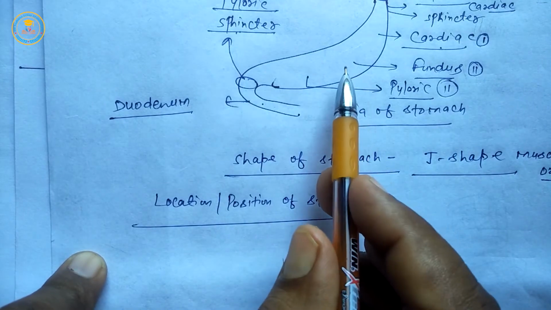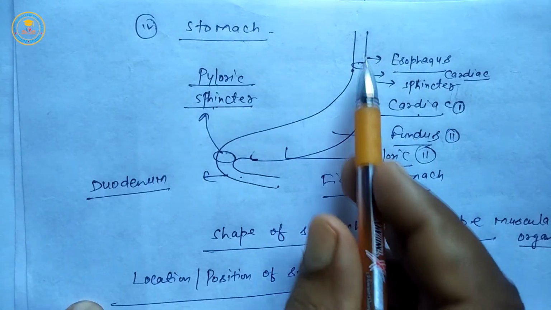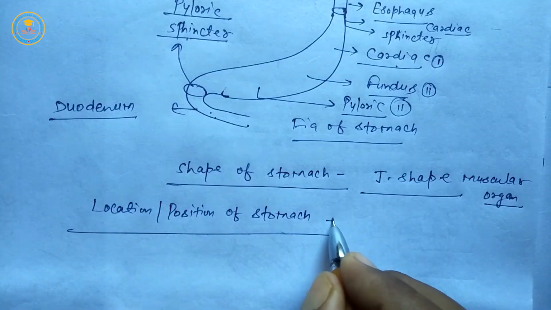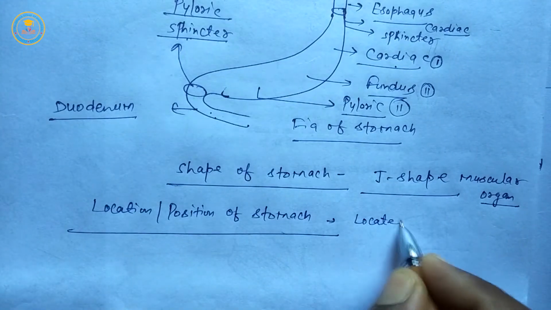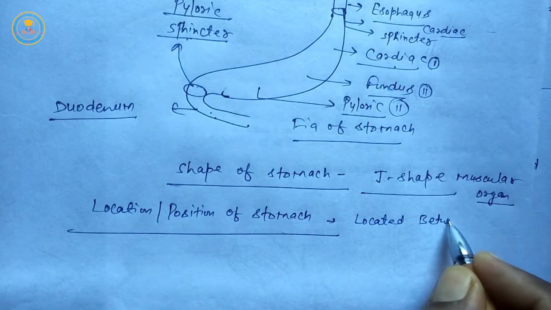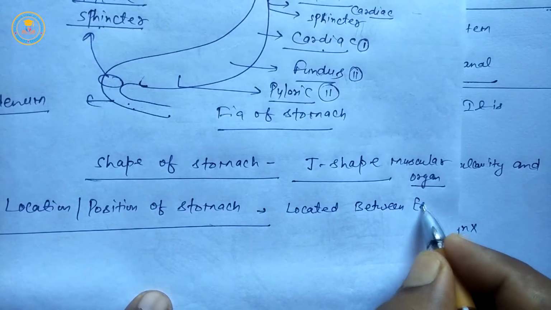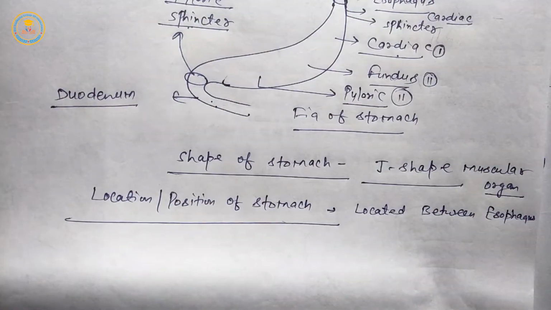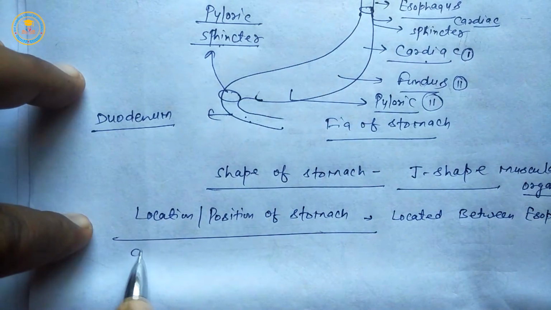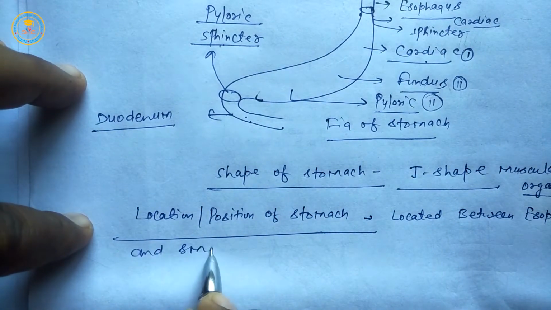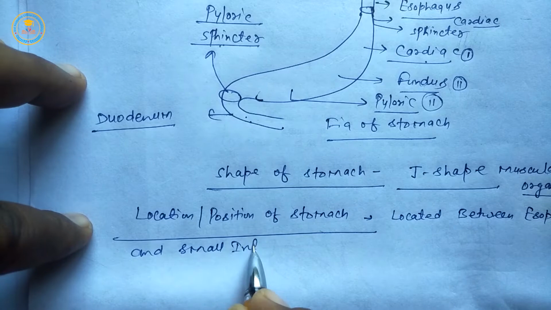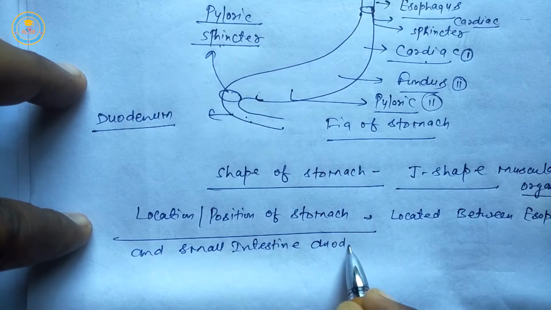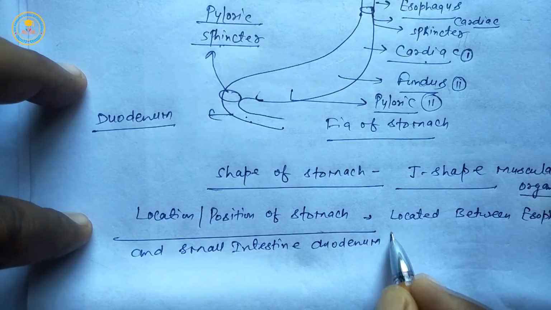Students, this part, the stomach, is located between esophagus and duodenum. Located between esophagus and small intestine, duodenum part.